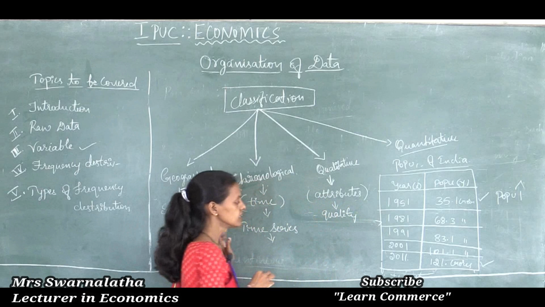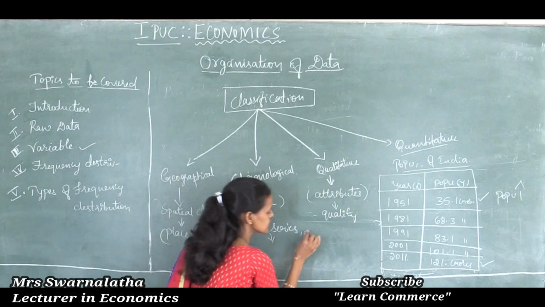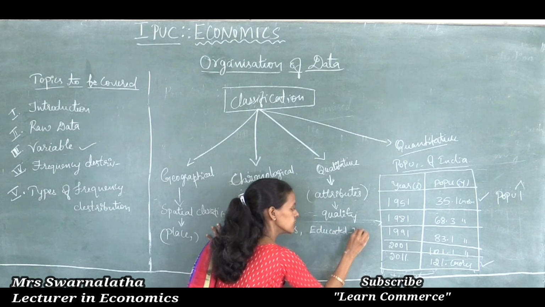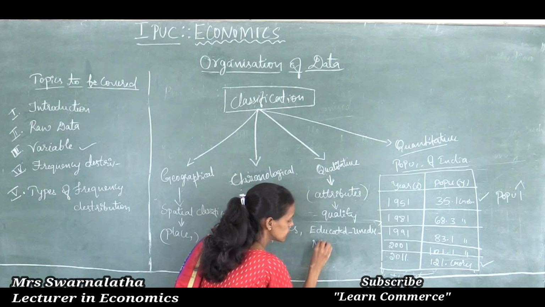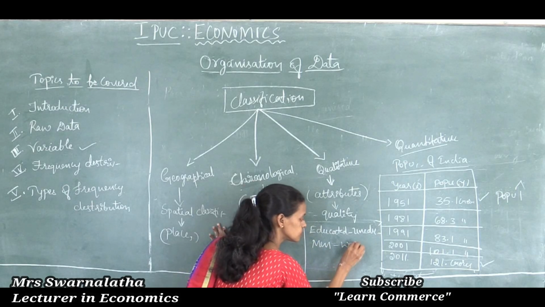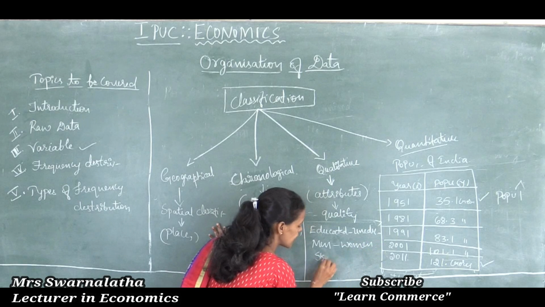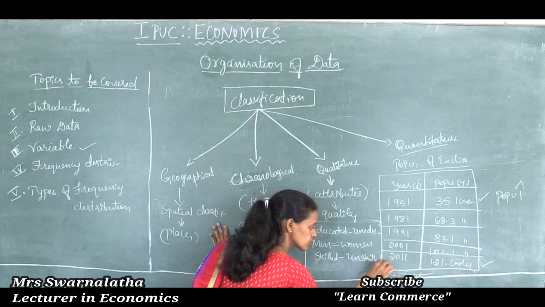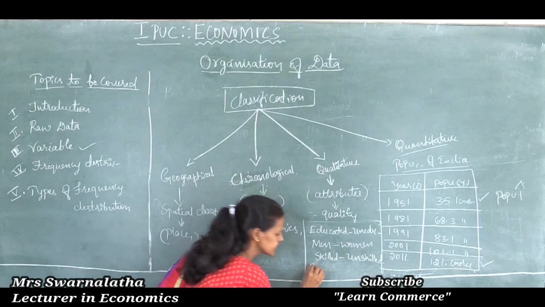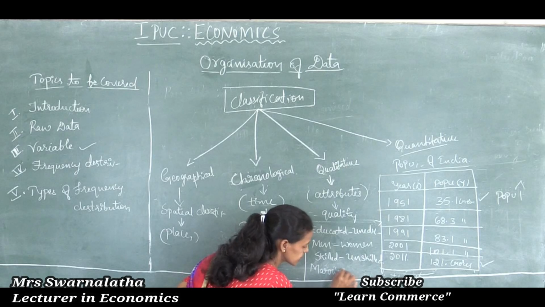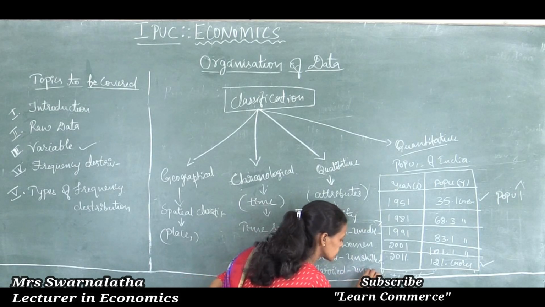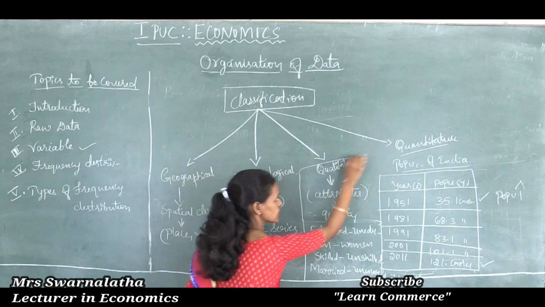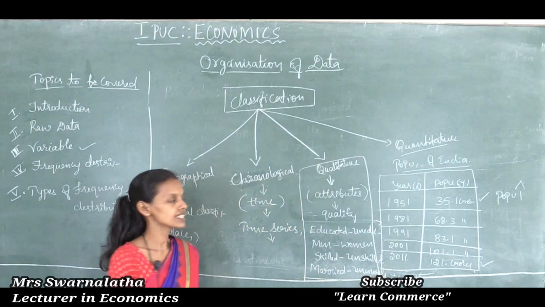For example, classifying the data on the basis of educated, uneducated, men, women, skilled, unskilled, then married, unmarried, male, female, etc. So these things are difficult to classify on the basis of numbers.